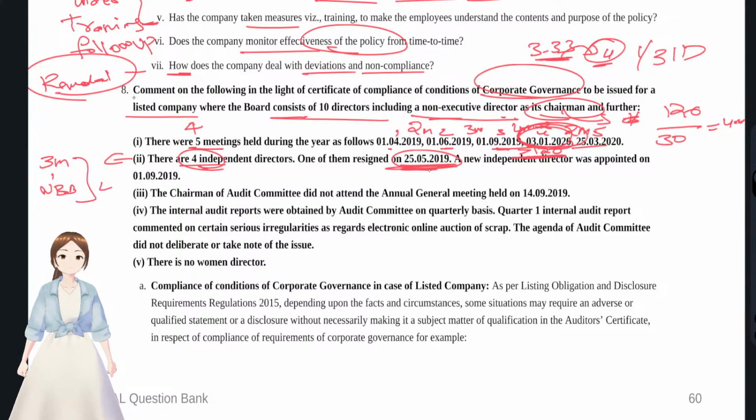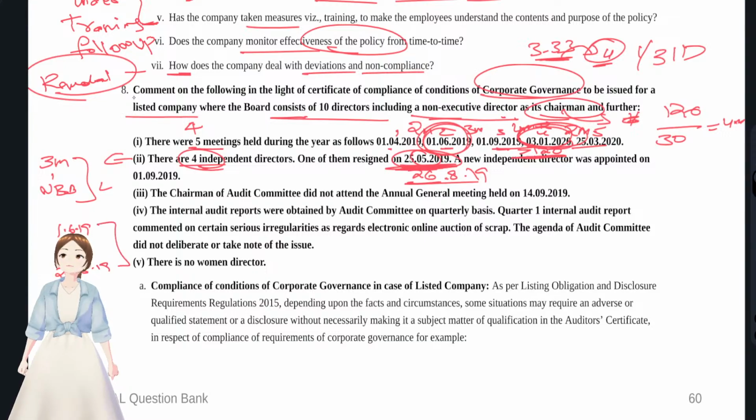Three months from 26/5 is 26th August, 26/8. The next board meeting after May was in June, on 1/6/19.